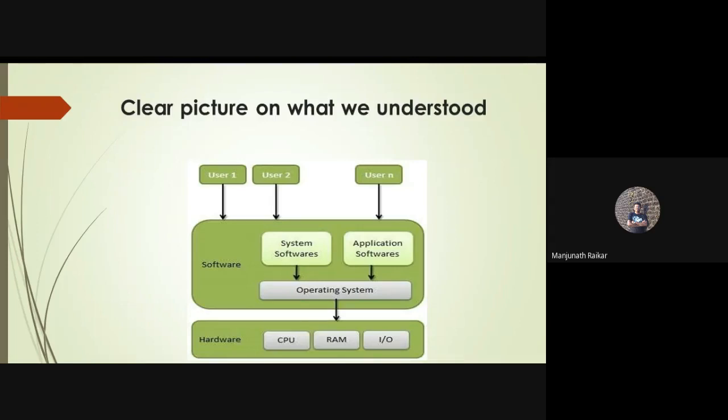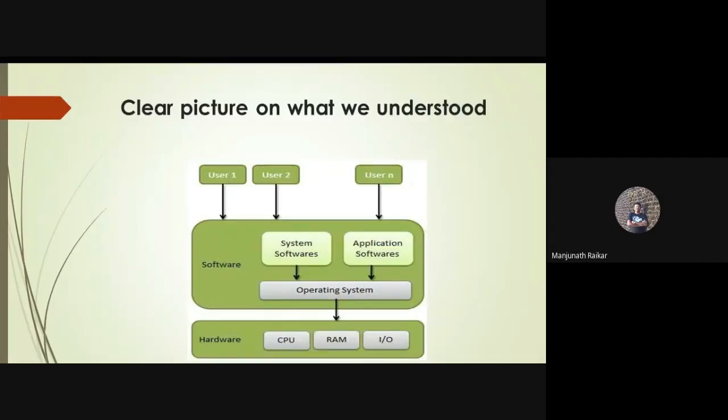Those software come along with the operating system. You are not going to install them, right? Some of the applications which come along with the operating system are called system related applications, and some of the applications which you install according to your needs are called application software. Clear?